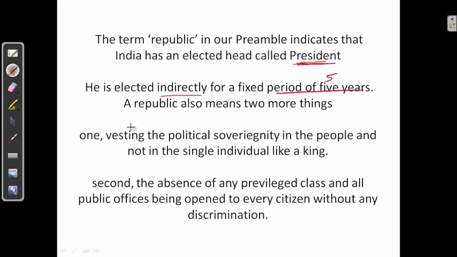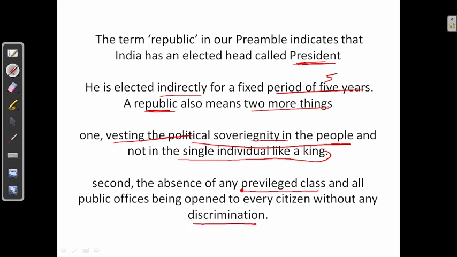A republic also means two more things. First, vesting the political sovereignty in the people and not in a single individual like king. Republic means political sovereignty is in the people and not in a single individual like king. Second one is the absence of any privileged class and all public offices being open to every citizen without any discrimination. There is no such privileged class. The office is open to all the citizens without any discrimination.